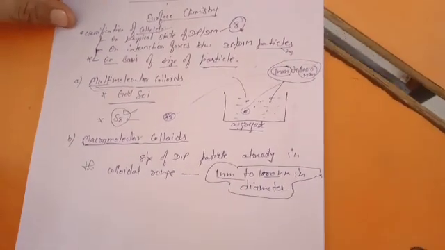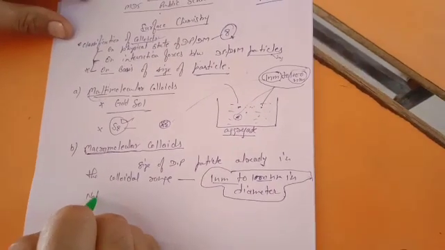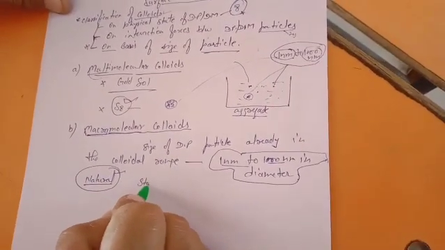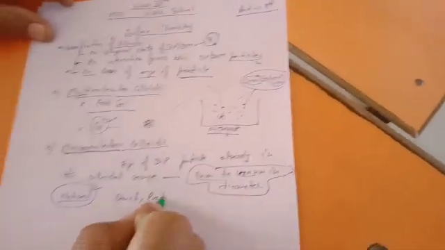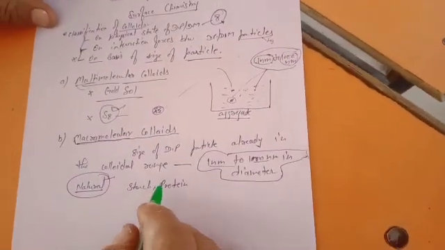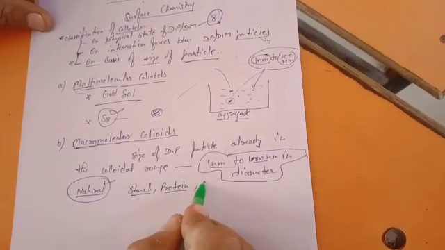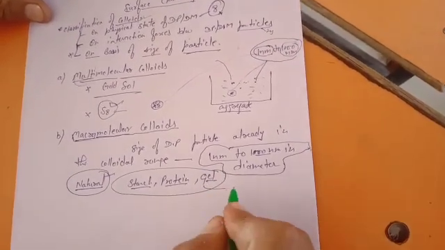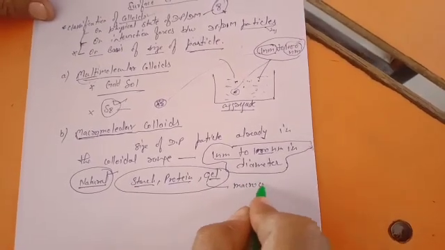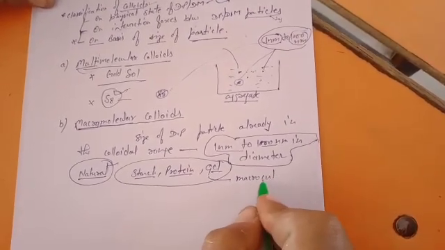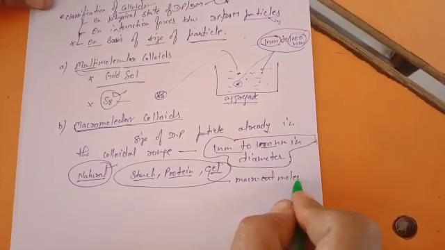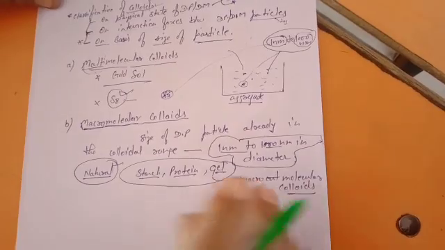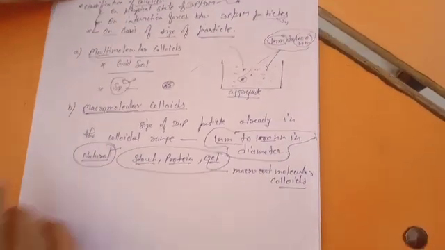Naturally existing colloids are actually macromolecular. What are natural ones? Starch, proteins, gels; these are heavy molecules. They are macromolecular and exist in nature, meaning particle size is already in the colloidal range.